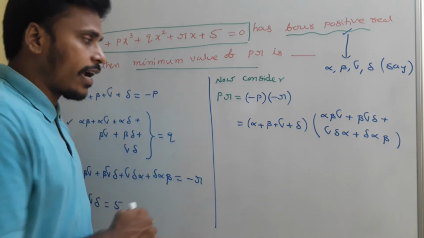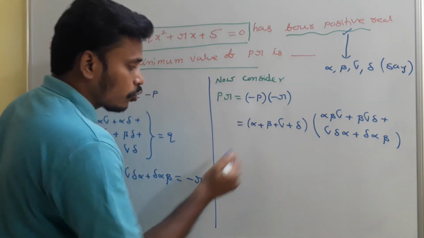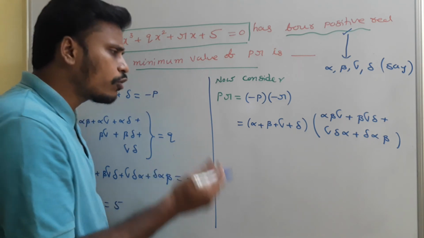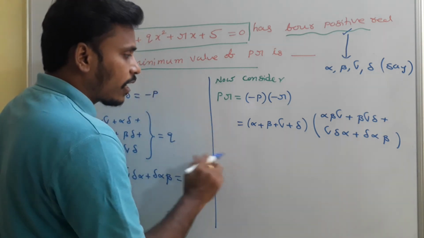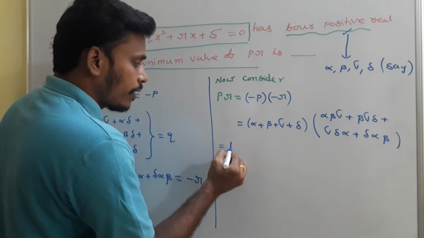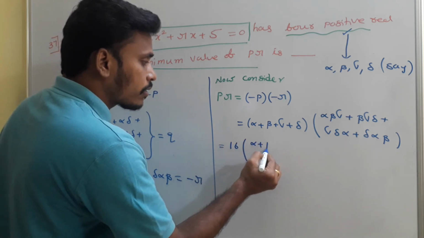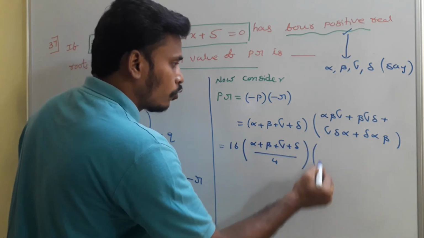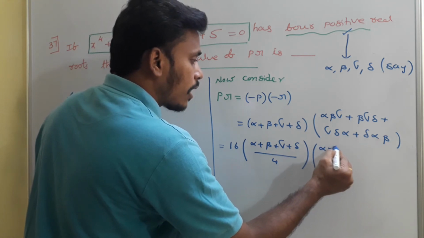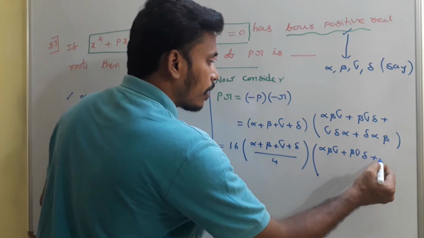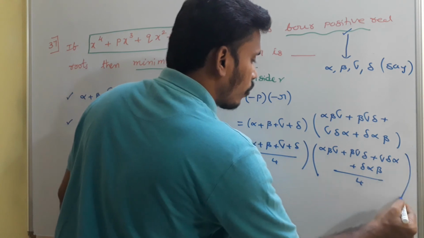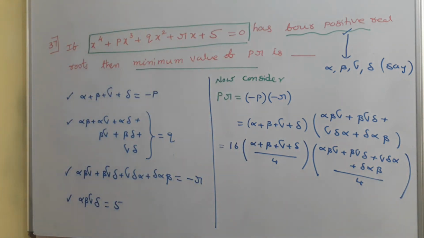We need to divide by 4, so I will rewrite it like this: 16 into alpha plus beta plus gamma plus delta divided by 4, into alpha beta gamma plus beta gamma delta plus gamma delta alpha plus delta alpha beta divided by 4. So 16 into 4 positive numbers by 4 into another 4 positive numbers by 4.